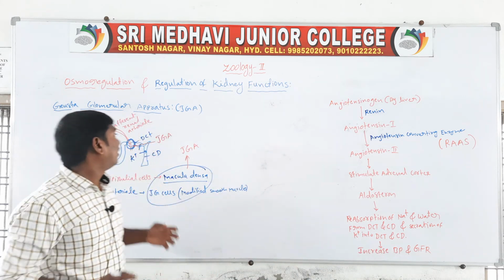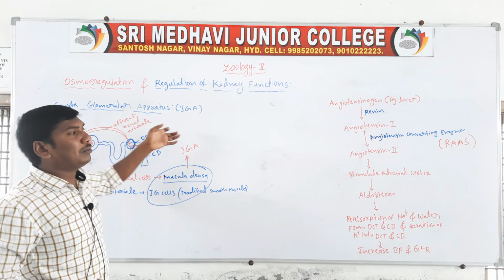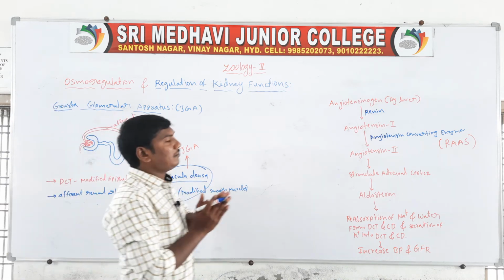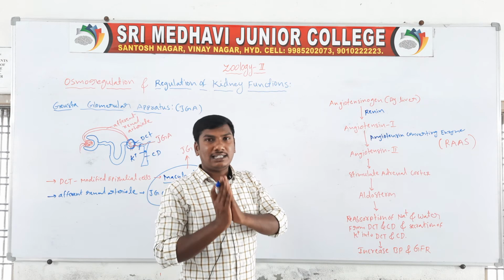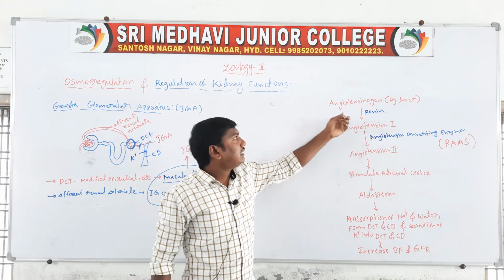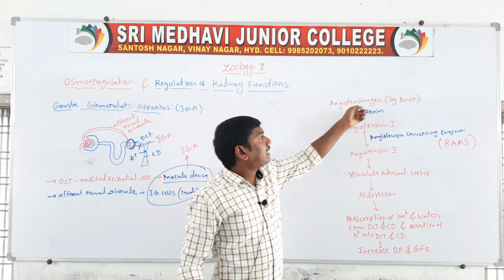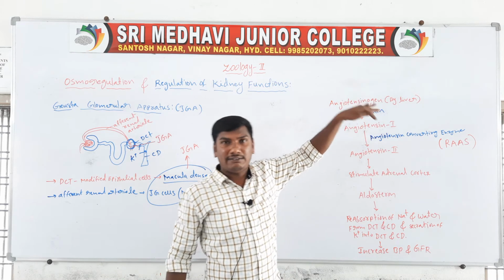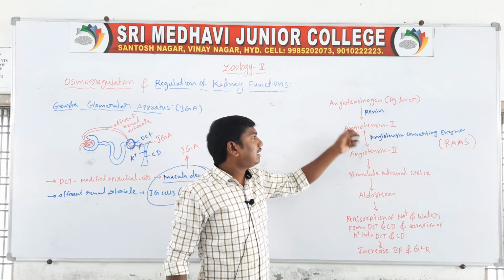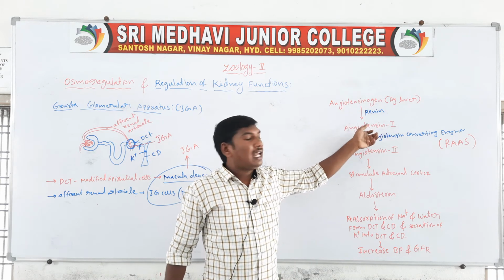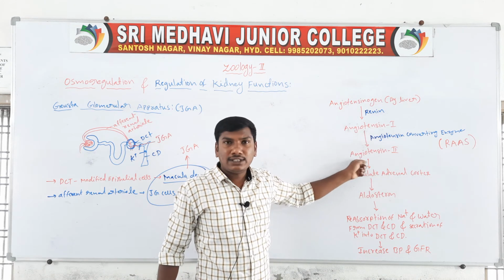So this is the functioning of the juxtaglomerular apparatus. First, it releases the hormone renin. Renin acts on angiotensinogen, released from the liver, converting it to angiotensin 1. Angiotensin 1 is converted to angiotensin 2.